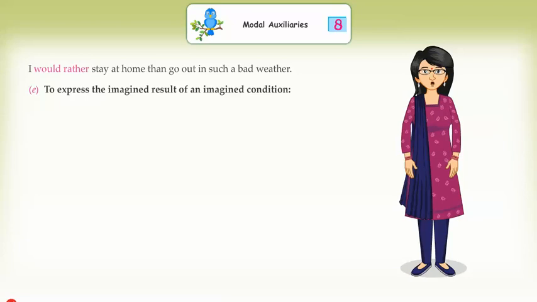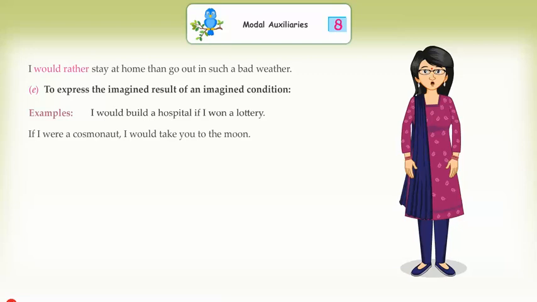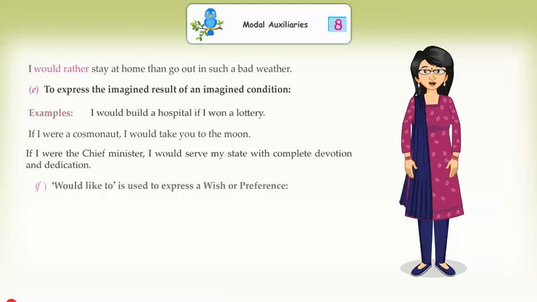E. To express the imagined result of an imagined condition. Examples: I would build a hospital if I won a lottery. If I were a cosmonaut, I would take you to the moon. If I were the chief minister, I would serve my state with complete devotion and dedication.